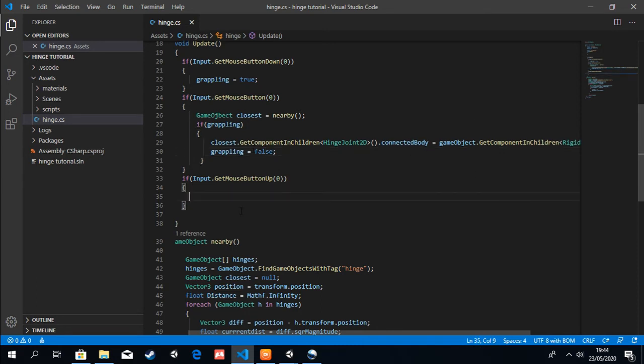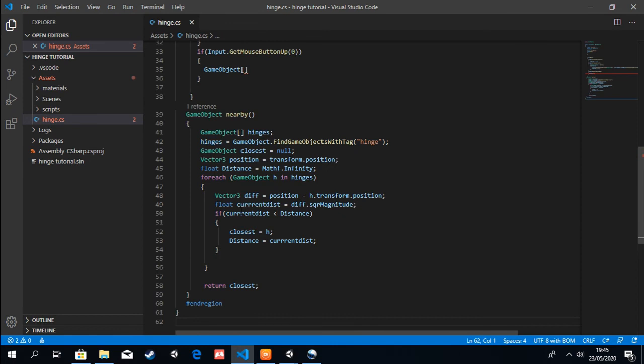So we're going to create another game object array. We're also going to call it hinges.